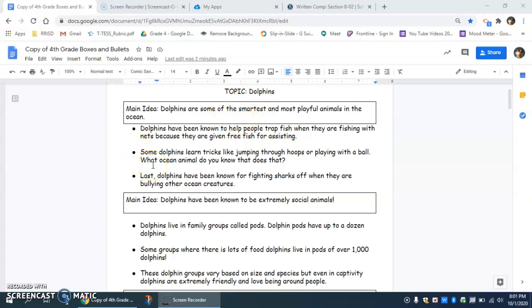My second one says some dolphins learn tricks like jumping through hoops or playing with the ball. What ocean animal do you know that does that? Again, the fact that an animal in the ocean can learn tricks is pretty amazing.